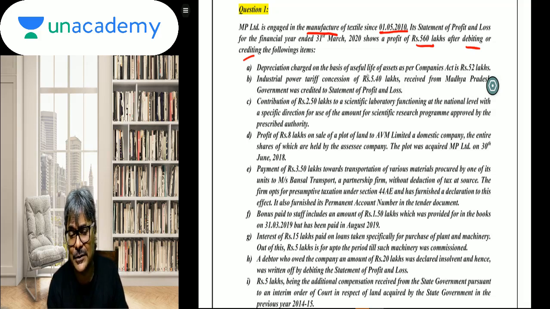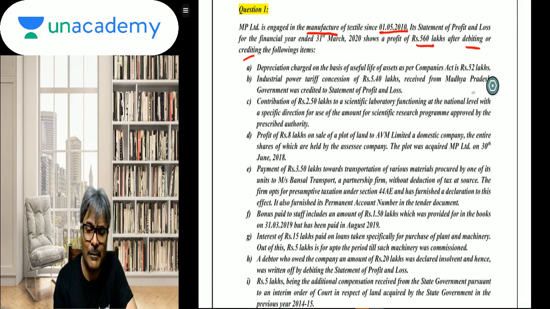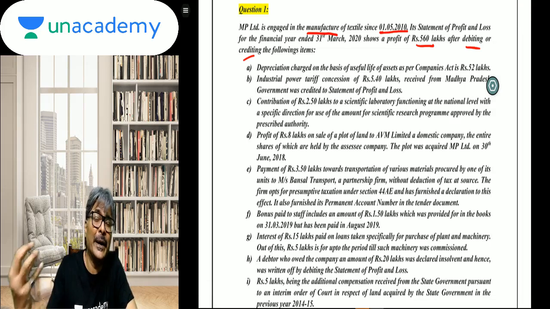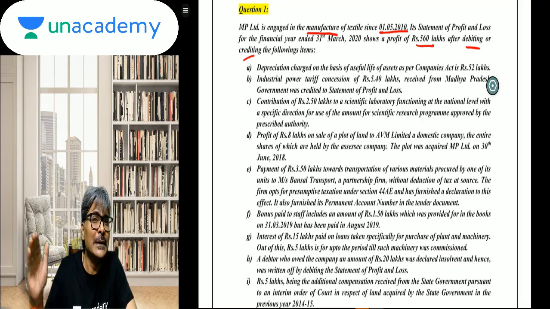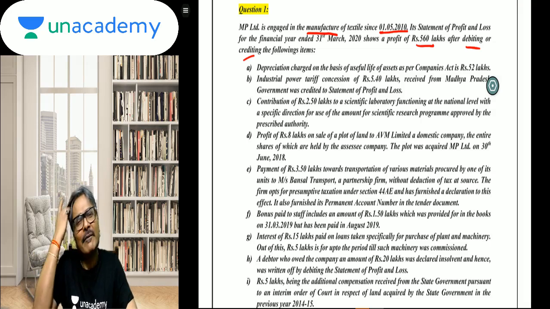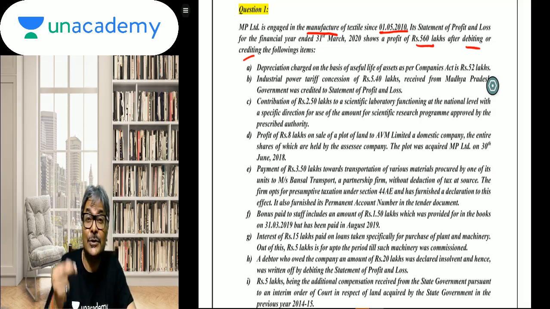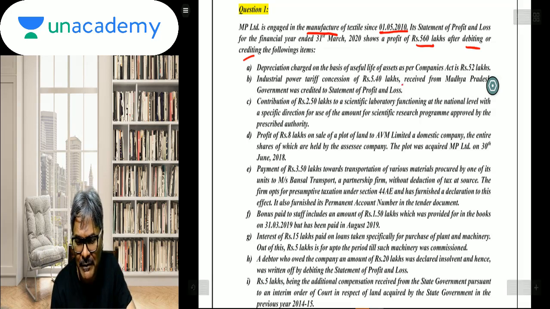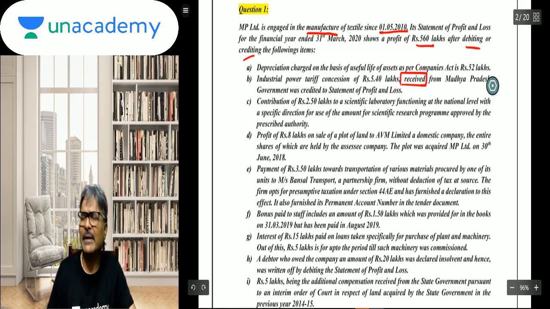Industrial power tariff concession of rupees 5.40 lakhs received from the Madhya Pradesh government was credited to the statement of profit and loss account. Students, although I have given a very simple explanation, I should also tell those of you who are already educated in ICDS 7: subsidy, as we all know, other than subsidy on a depreciable asset, is first of all defined as an income. Having been defined as an income, it is charged as an income, isn't it? And the very fact that it is already received, do you know the way the subsidy is recognized? Government grants are recognized.